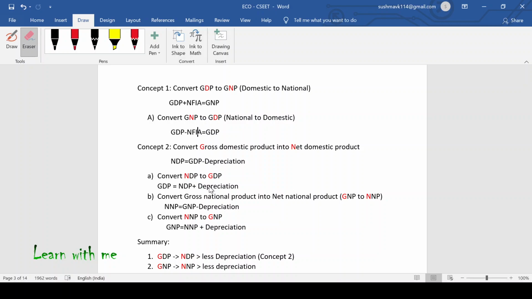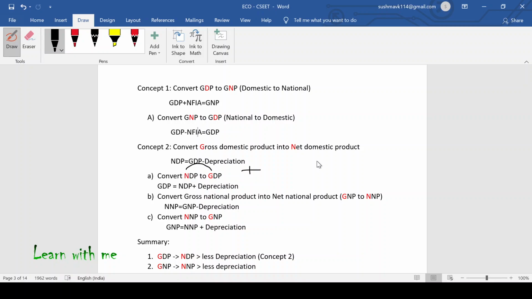Another simple logic: if you are converting from N to G, you have to add depreciation.